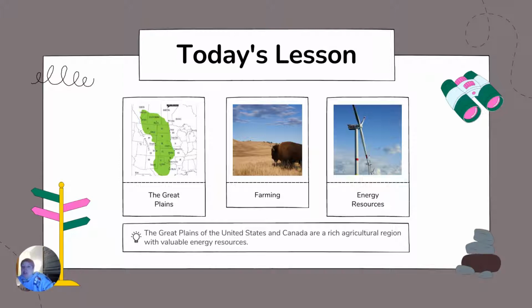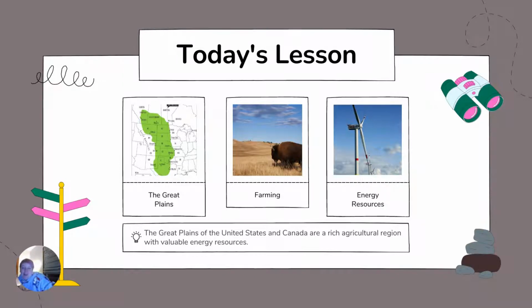North America stretches from the cold Arctic of northern Canada to the warm tropics of Mexico. At the center of North America lies the 48 contiguous United States, which means that they are all connected in one block. So you also might have noticed I said 48 of the United States. We know that there are 50 states in the United States. So the state of Alaska is in the northwest of the continent, and then the islands of the state of Hawaii are in the Pacific Ocean.